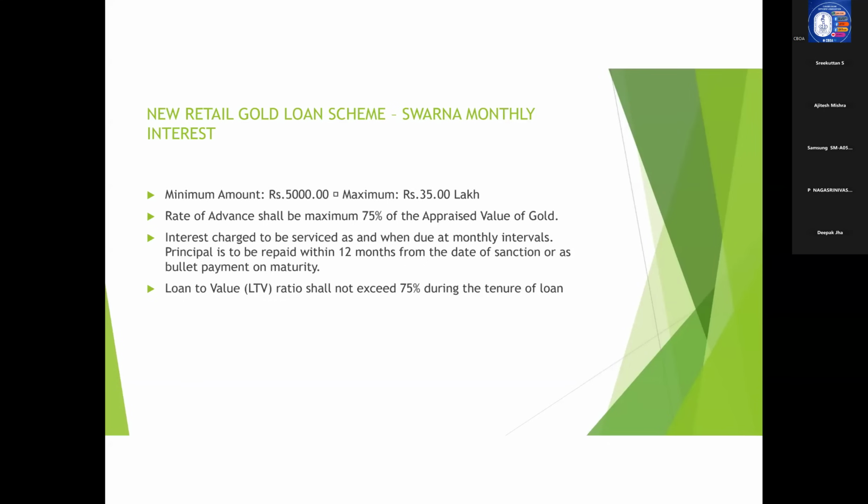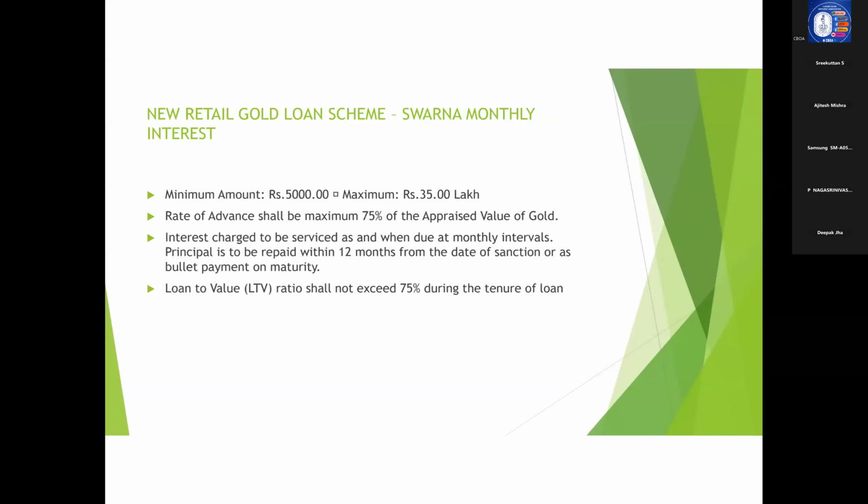Unlike other MSME gold loan products, wherein the customer is required to pay the interest only at the end of, say, 1 year, it is not like that. As the name suggests, it is the Swarna Monthly Interest product. So we need to charge the interest at monthly intervals, and they need to repay the interest at monthly intervals. Principal is to be repaid within 12 months from the date of sanction, or as bullet payment on maturity. So only the interest payment is demanded as and when due. The principal amount can be repaid within 12 months at their convenience.